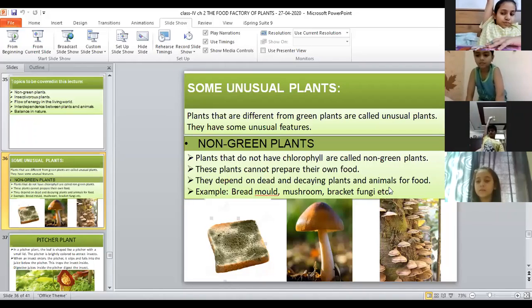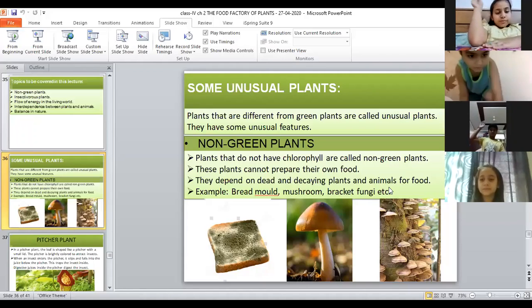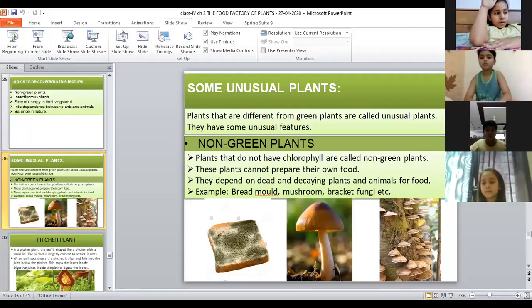Kashvi, can you hear me? So what is the process called? Yes, Sarvagya. Louder. Very good. The process is known as photosynthesis, and this chapter was all about that.